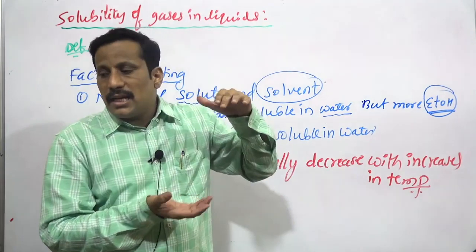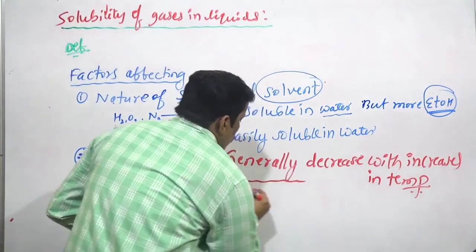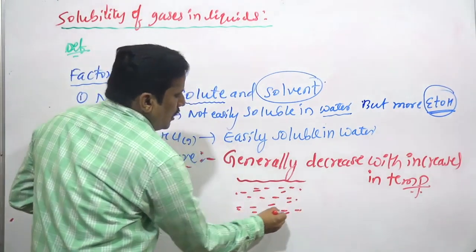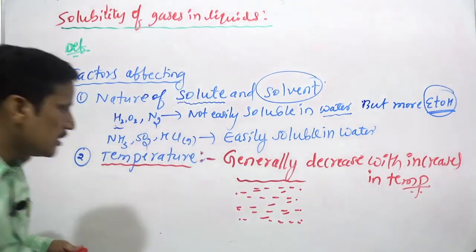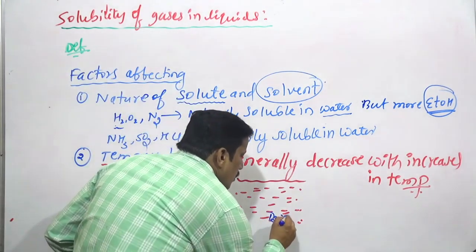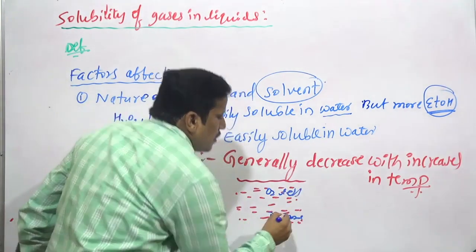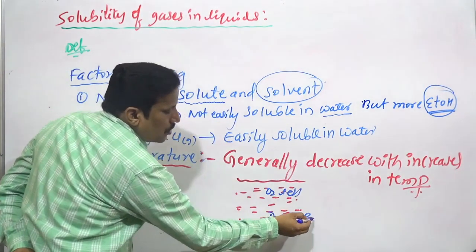The reason is that if we have water here, the oxygen contained in the bottom layer is more, and here it is less. Dissolved oxygen is more at the bottom.